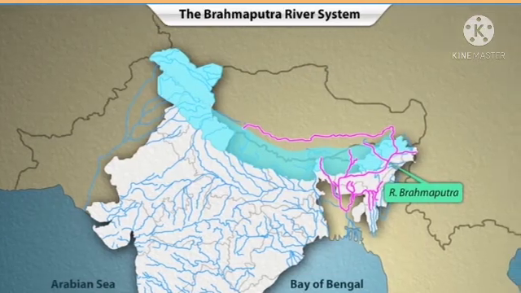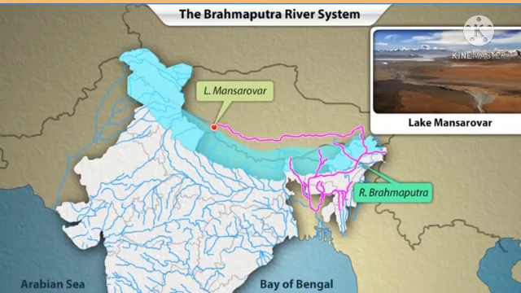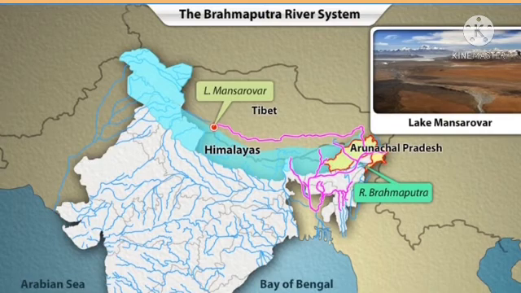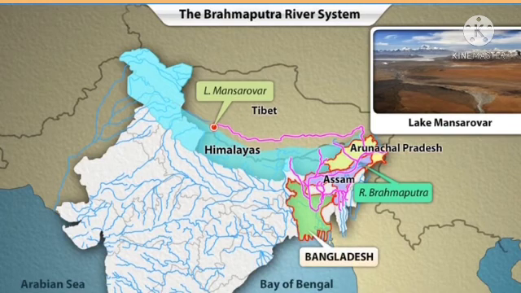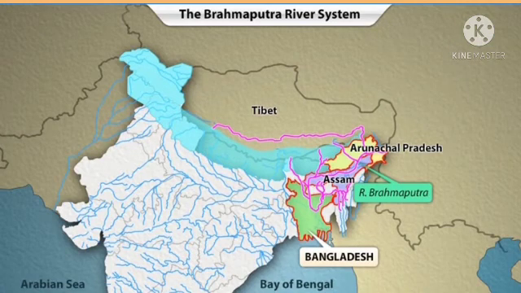The Brahmaputra River originates at Lake Mansarovar in Tibet, flows eastward parallel to the Himalayas, and enters India through Arunachal Pradesh. It then flows through Assam and joins River Ganga in Bangladesh, before finally draining into the Bay of Bengal. The mighty Brahmaputra River is known by different names in different regions throughout its course.